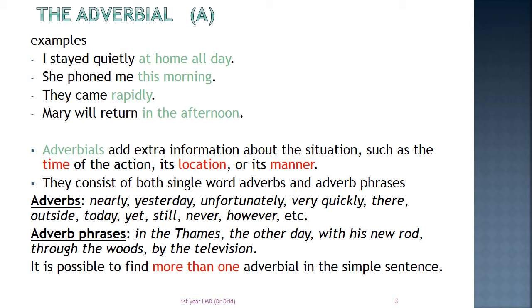Examples of adverbs are nearly, yesterday, unfortunately, very quickly, there, outside, today, yet, still, never, however, etc. Adverb phrases most of the time are prepositional phrases, like in the Times, the other day, with his new rod, through the woods, by the television. You notice that in a simple sentence, it is possible to find more than one adverbial.